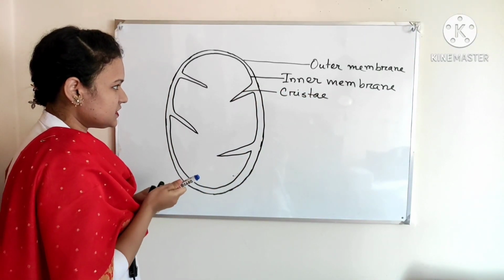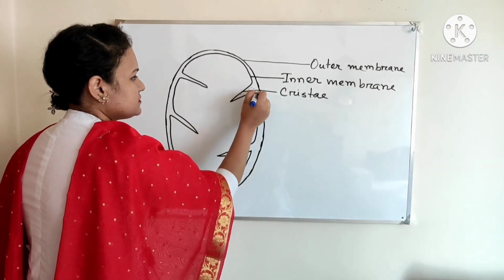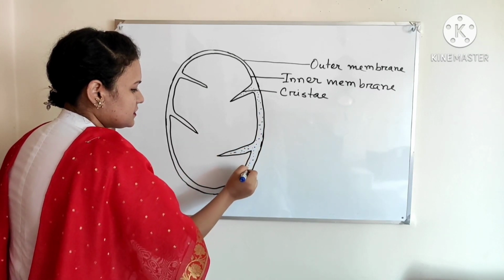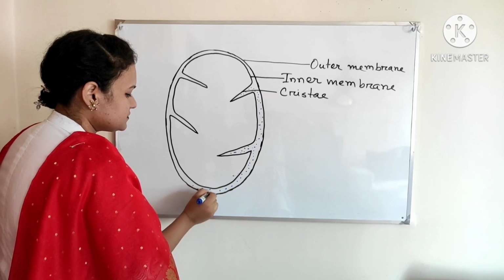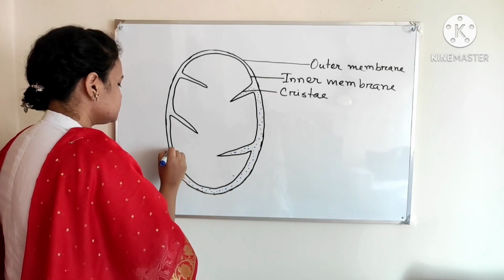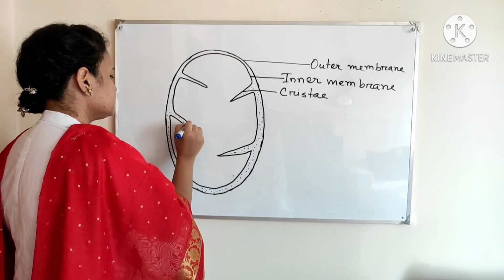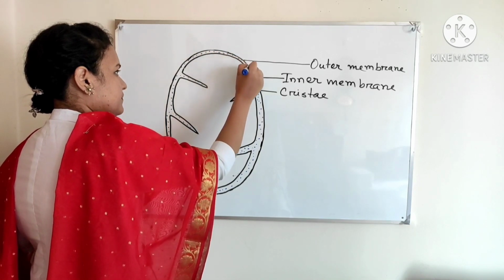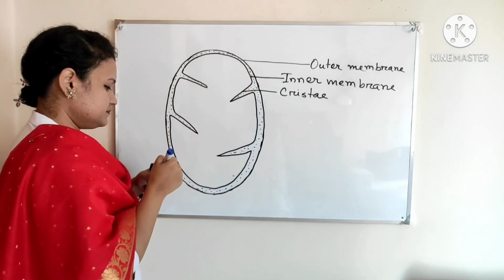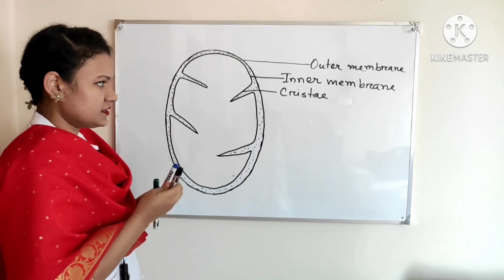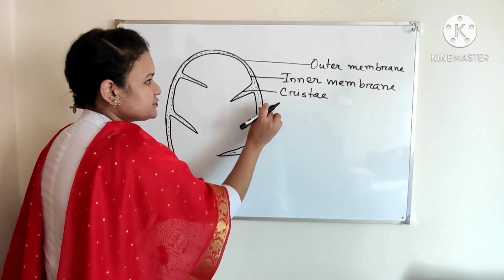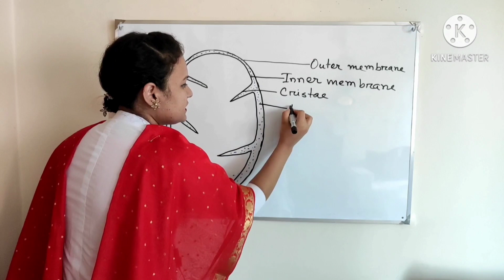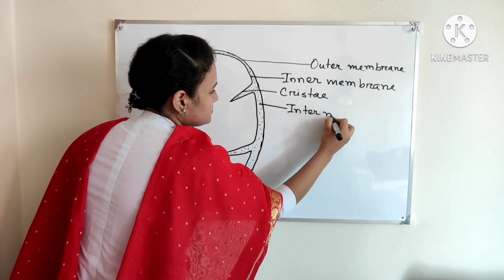Now the space between the outer layer and inner layer is called the intermembrane space. I just give a dot-like structure.